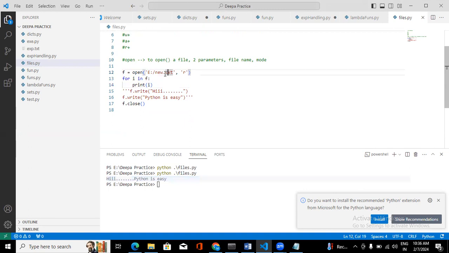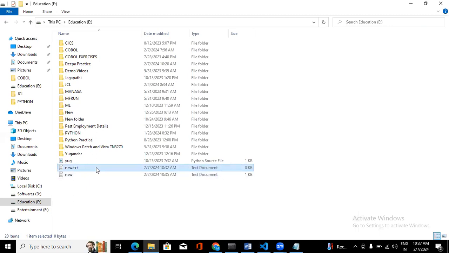I think you should give A plus. A plus means appending, right? Yeah, so like this W mode, it seems it's going to create the file. Along with writing the data, it's creating the new file, and to that new file it's writing the data. But I already created that file, right? If you see the file that I created here, this is the file I created. But whenever I open the file in write mode, it should check the file, and if the file doesn't exist, then only it should create the file, right? So the file already exists, right? In the same path. That's what I'm checking.